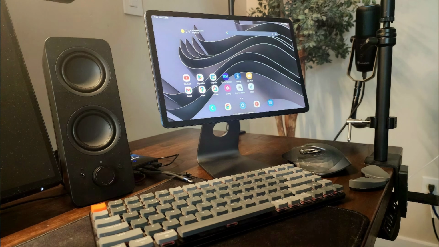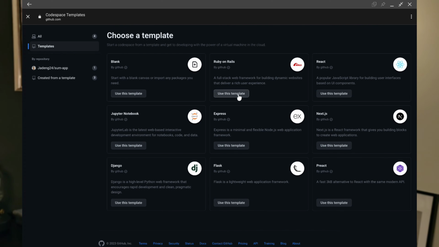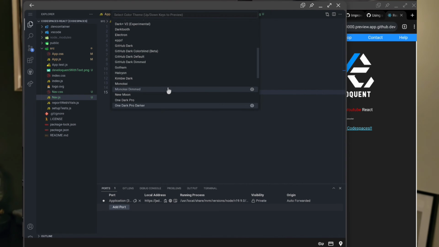To get started, you'll need a GitHub account and a tablet, of course, and a web browser. So navigate to the Codespaces section on your GitHub profile, and then you'll be able to see an option to create a new Codespace. You choose your desired environment, such as Python or Node.js or even .NET. I'd go with Node.js if we're going to be doing React. This will spin up a new virtual machine in the cloud with all the necessary dependencies already installed for you. Once your Codespace is created, you can access it from any device with a web browser.